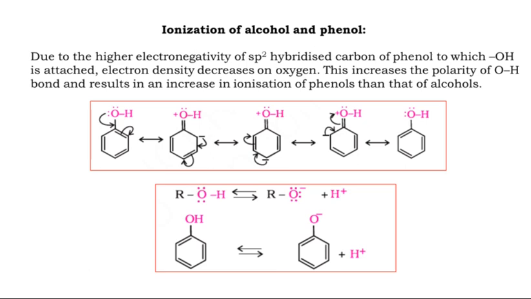Ionization of alcohol and phenol, the same thing. In the previous page we discussed only phenoxide without the H plus; including H plus, this is phenol. So previously around the oxygen there were 3 lone pairs of electrons, now only 2 lone pairs. Out of 2 lone pairs, 1 lone pair shifted between oxygen and carbon. So the number of lone pairs around the oxygen is less by 1. So electron shortage. Because of electron shortage, here positive charge appeared.